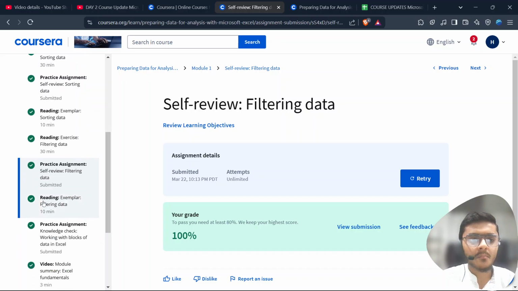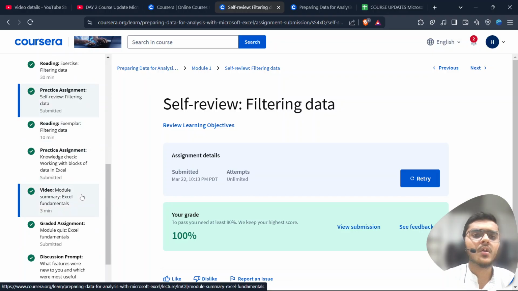Today morning, I just completed from here. I just did this reading exemplar, filtering data, practice assignment, like video, module, summary, and everything. Basically, I got a very good grip on filtering and sorting data, and at this point I think that I'm quite excellent and quite fluent with whatever I have been taught. Actually, I am till there only because I have not practiced anything extra, right? I just practiced what the instructor told us.